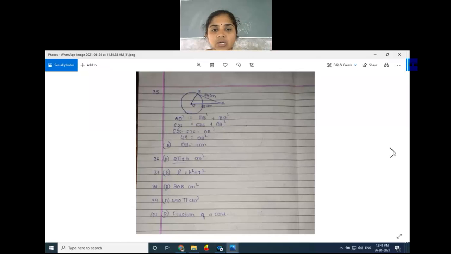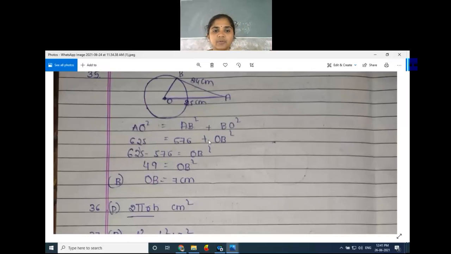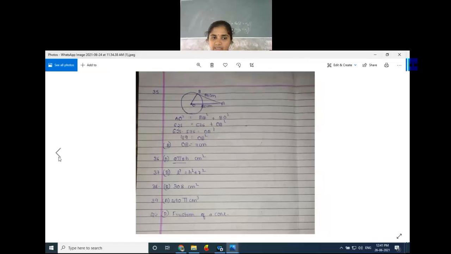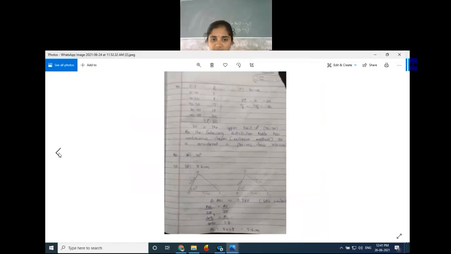Here I'll show. 35th one. So here it forms Pythagoras theorem calculation. So which is the hypotenuse here? OA is hypotenuse because the right angle opposite side is OA. Then 25 square is equal to AB square plus BO square. So OB square is equal to 49. We'll get calculation OB is equal to 7 centimeter. Easy question now? Yes. Now question number 36.